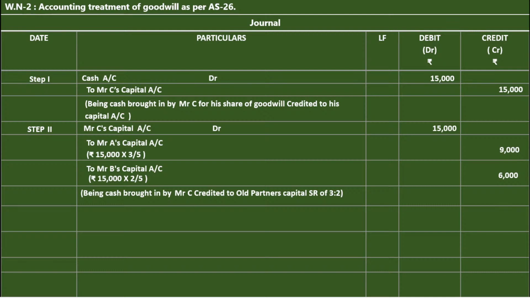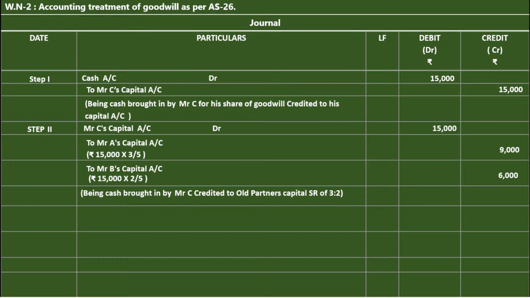When the new partner brings the cash for goodwill, there are 2 journal entries. 1, cash or bank account debit to Mr. C's capital account, means cash or bank account debit to new partner capital account. Step 2, new partner capital account debit to the sacrificing partners' capital accounts, that is Mr. C's capital account debit to Mr. A's capital account and Mr. B's capital account in the sacrifice ratio. Only the goodwill amount.